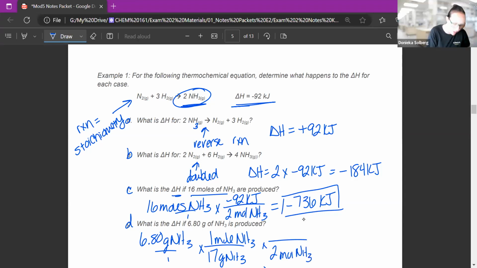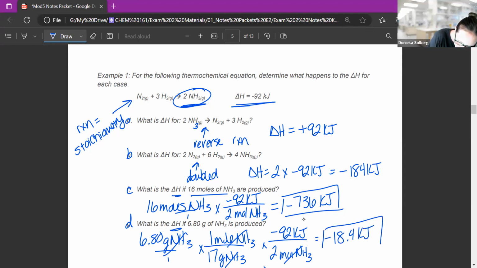What do I want? I want energy. I want delta H from the balanced equation. That was negative 92. And solve there. Those cancel, and I'm left with kilojoules. So this answer is negative 18.4 kilojoules. So really what that is, is the enthalpy or the heat or the energy associated with using 6.80 grams of ammonia or making 6.80 grams of ammonia.